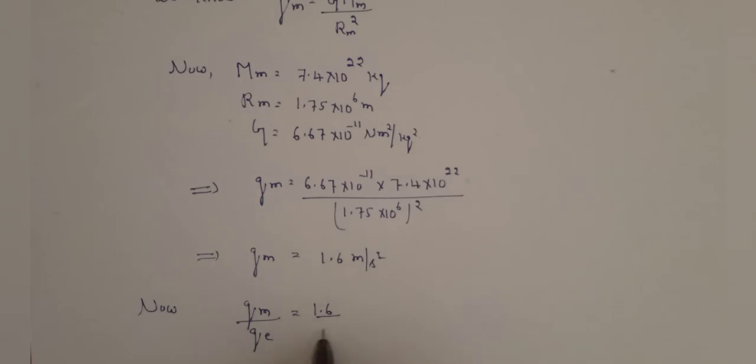If we simplify this, we will get 1 by 6. So gm by ge is equal to 1 by 6, or gm, the acceleration due to gravity on the moon, is equal to 1 by 6 times the acceleration due to gravity on the earth.